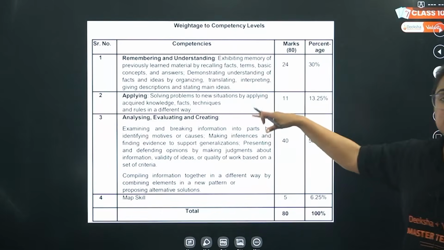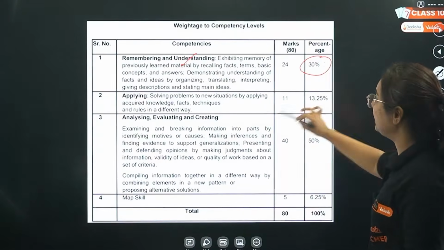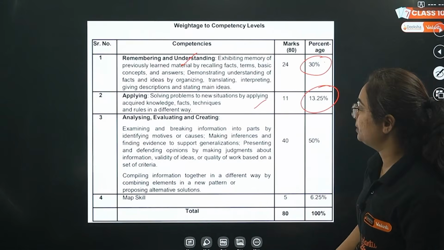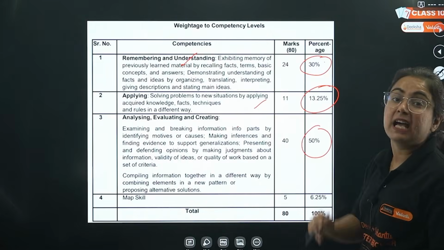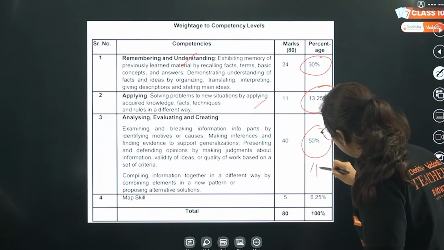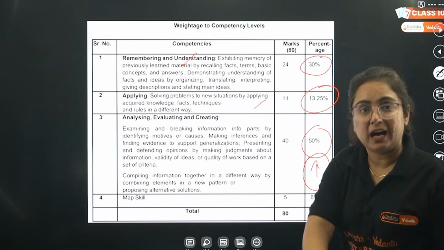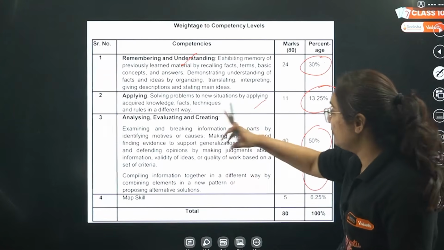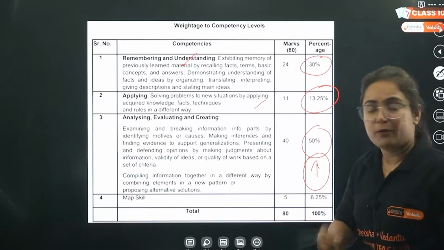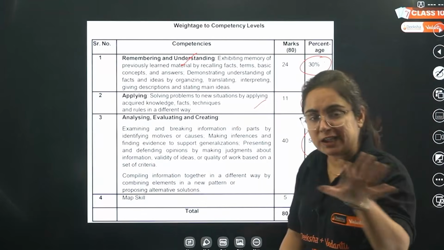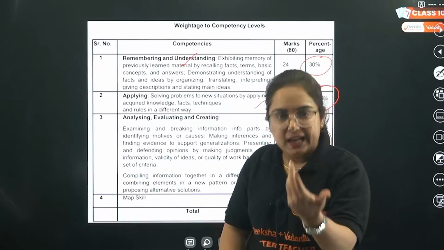Okay, the weightage according to competency, remembering and understanding 30%, applying 13.25%, analyzing, evaluating and creating, that is 50%. And this is how it clearly makes us indicate that this time the SST paper can be a little hard, because analyzing, evaluating, creating is a difficult task, where the straightforward questions will not come from NCERT, a little jalebi questions which I call can come.